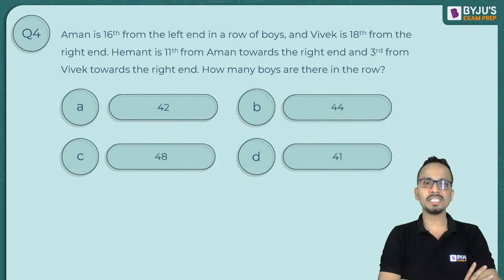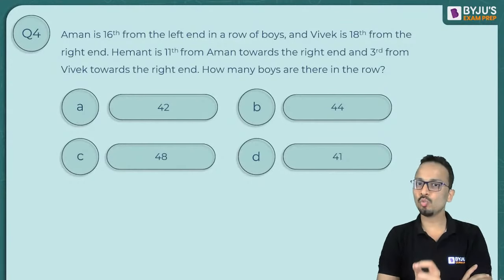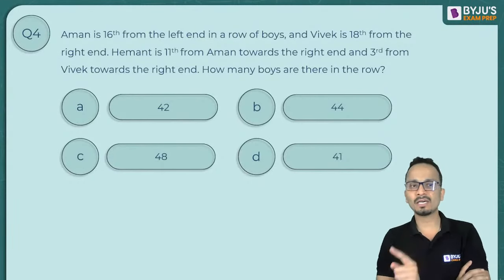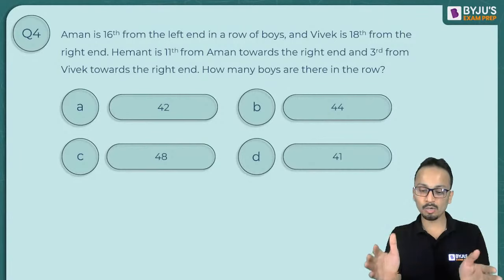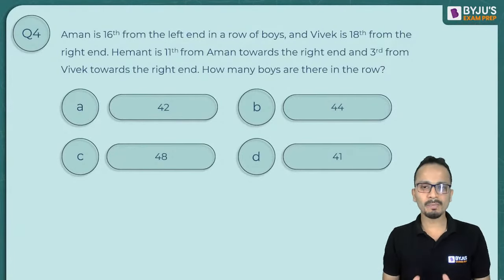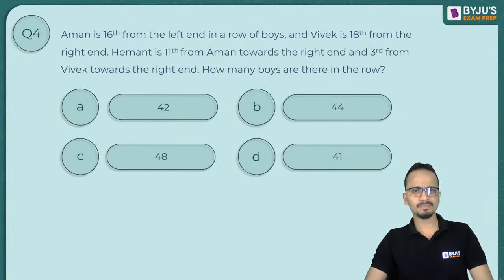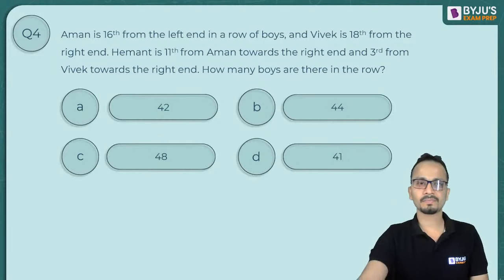Aman is 16th from the left end of a row of boys and Vivek is 18th from the right end. Hemant is 11th from Aman towards the right end and 3rd from Vivek towards the right end. How many boys are there in the row? Now deal with each and every statement individually. Don't commit an error. You have plenty of time. I'll start the discussion after 1 minute.